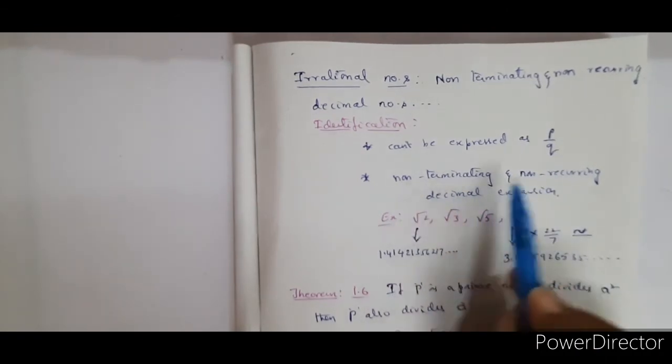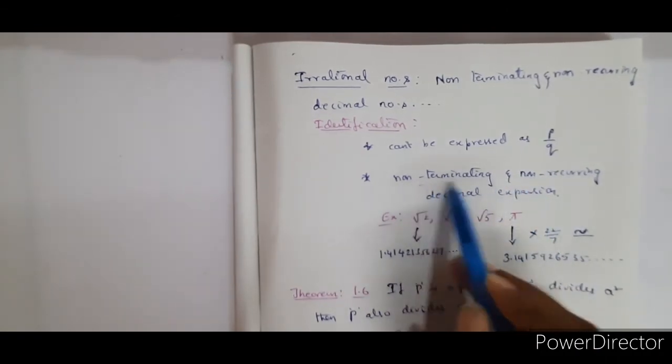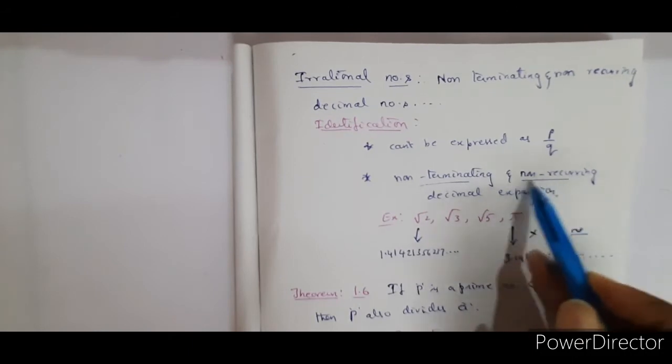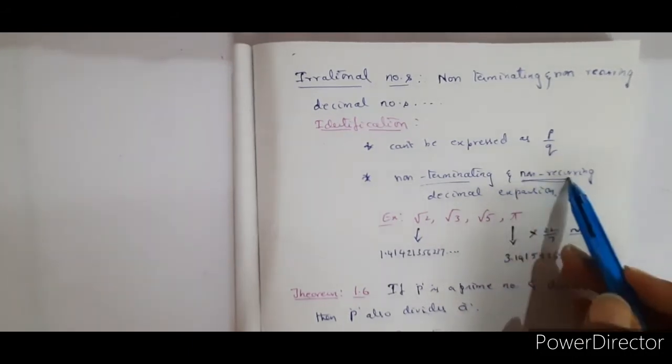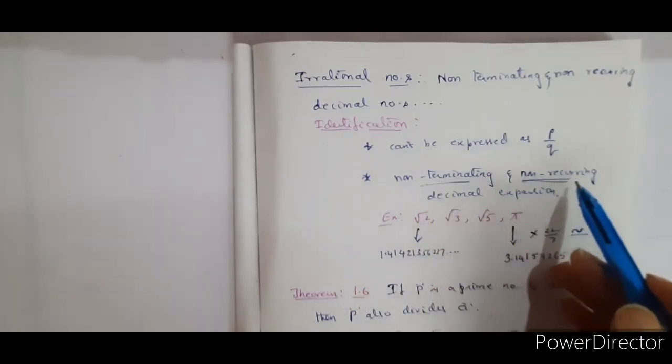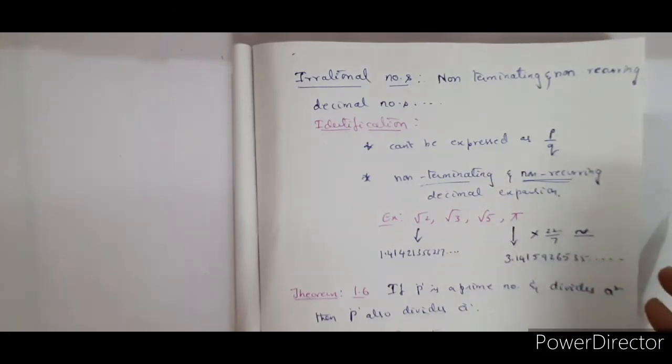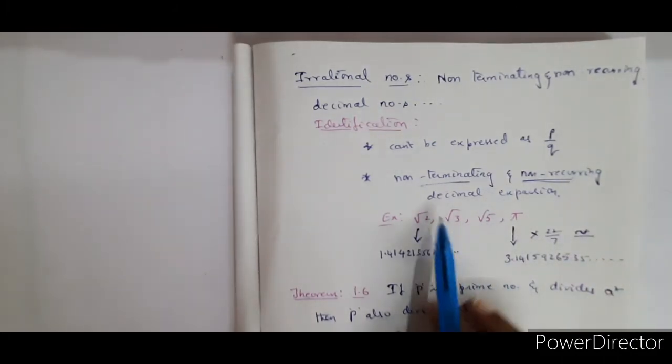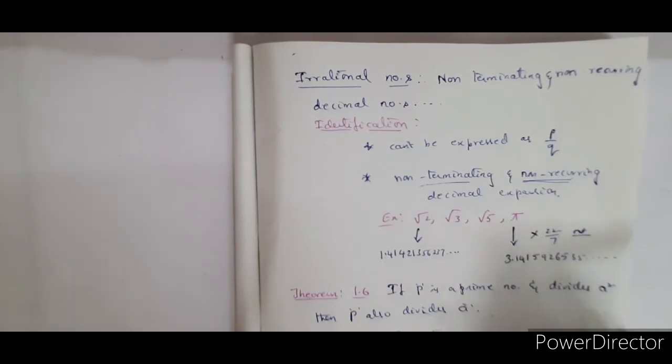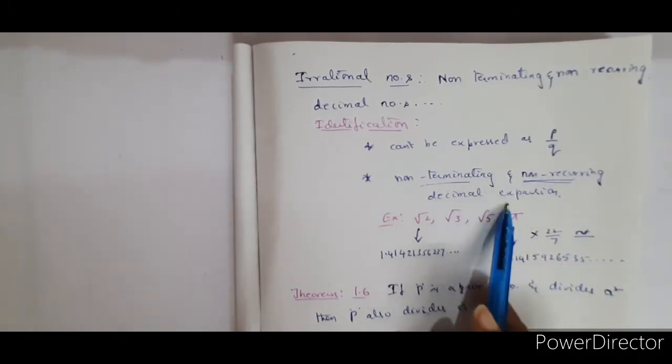And also if they are in the decimal form, they are non-terminating and also non-recurring. Continuously the digits will be changing and there is no point that a set of numbers will be repeated periodically. That kind of numbers are irrational numbers.